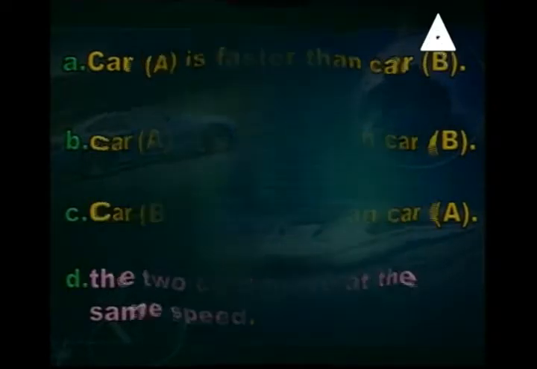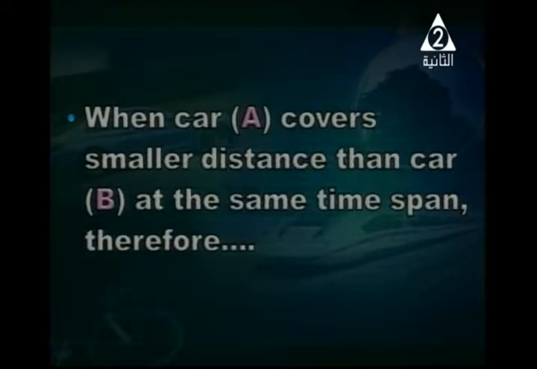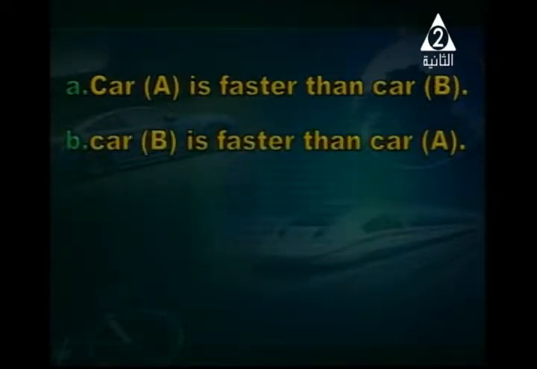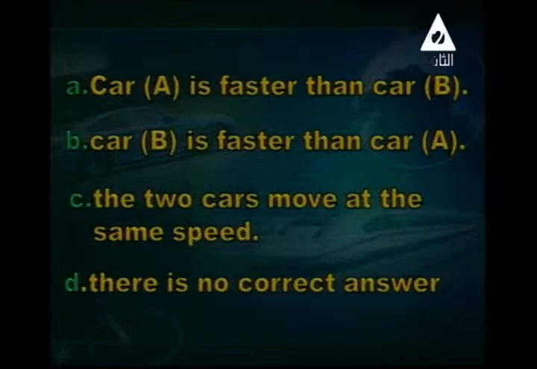But when I change this question for the other one, when car A covers a smaller distance than car B, the distance here is smaller, but in the same time. Now, what is the answer, Suhaila? A faster than B, or B faster than A? Or the two cars move at the same speed, or the fourth one, there is no correct answer. The answer is B. Car B is faster than car A. Good. Do you think is it right?